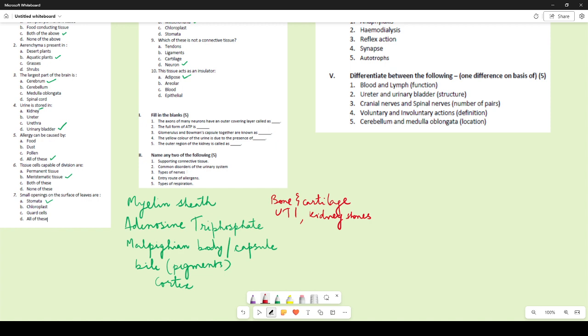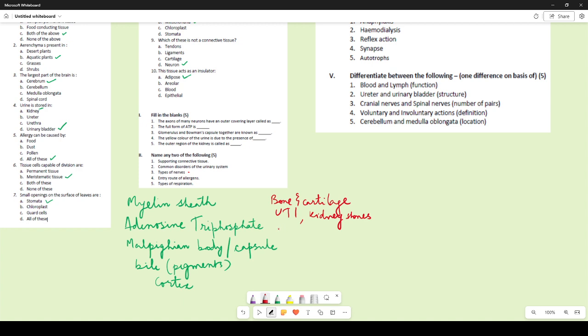Types of nerves. Now types of nerves can be classified as spinal nerve, cranial nerve, they can be classified as sensory nerve, motor nerve, mixed nerve, whichever one it is, you can write it. So for types of nerves, either you write spinal nerve and cranial nerve, or you write motor nerve, sensory nerve, mixed nerve. Out of these three, any two you can write. Okay, so that would be the correct answer.